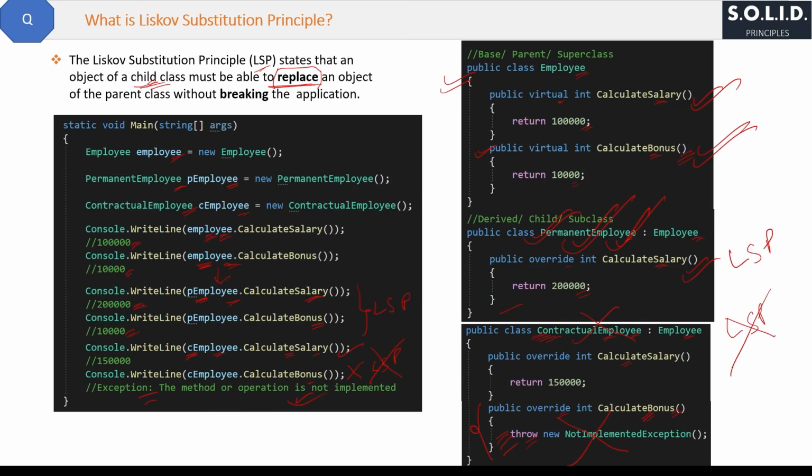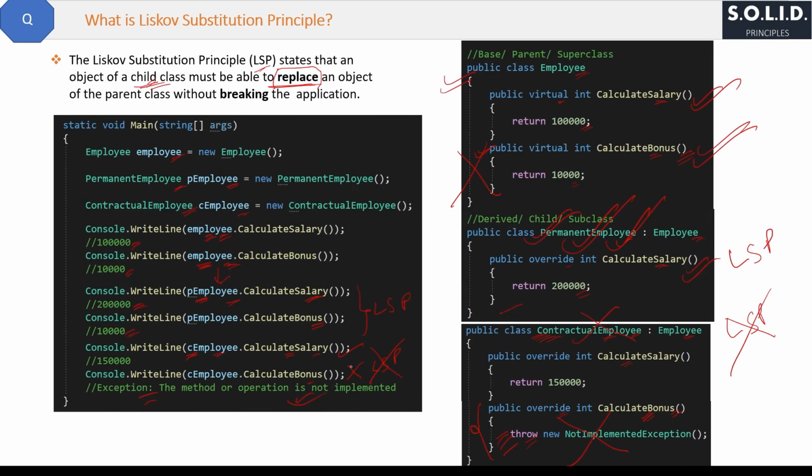All right. Now to correct this design and to follow LSP for contractual employee also, we should remove this calculate bonus from the employee base class and put it somewhere else, like some other class, some abstract class, interface, some other design we can do, but we should not do like this.